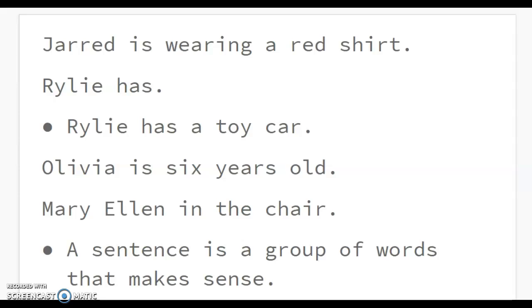And if you want to upload a picture of your work, what you need to do is take your device, put it on the camera, hold up your work in front of the camera, click the button to take the picture, and then when you go to the Google form, it's going to say upload picture, and you have to select wherever you saved that picture or took it on your device.